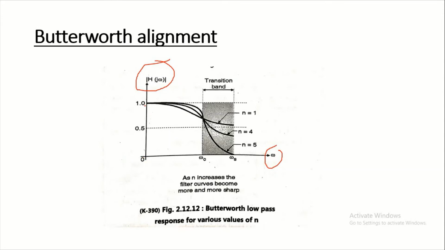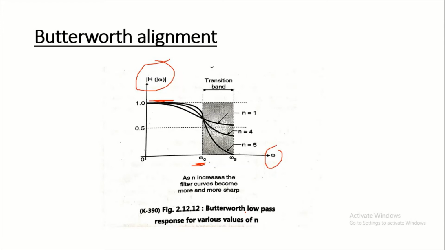These curves become somewhat rounded near the omega c, and roll off into the attenuation band, means stop band, at the rate of minus 20 into n dB per decade as shown in the figure.